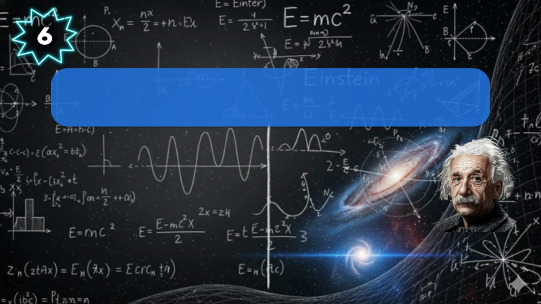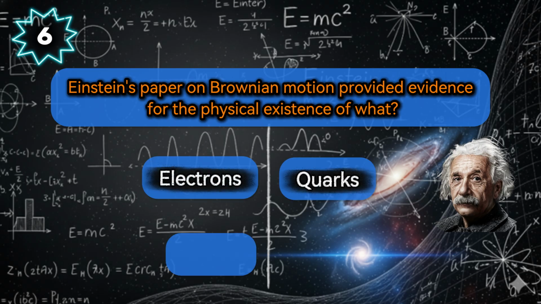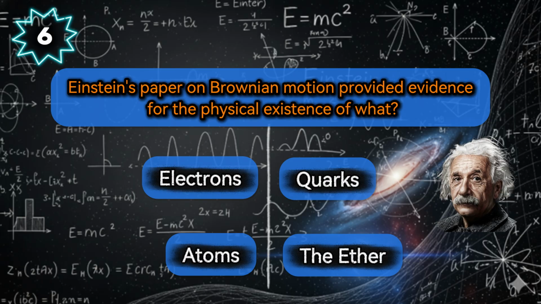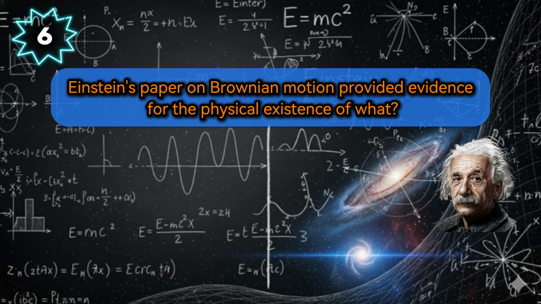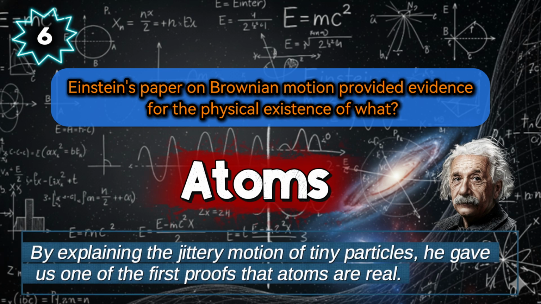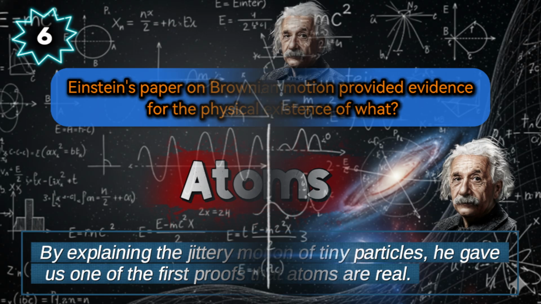Staying in 1905, Einstein's paper on Brownian motion provided evidence for the physical existence of what? Here are your choices: electrons, quarks, atoms, or the ether. His work gave compelling evidence for atoms. By explaining the jittery motion of tiny particles, he gave us one of the first proofs that atoms are real.